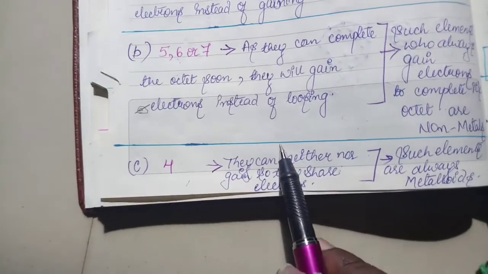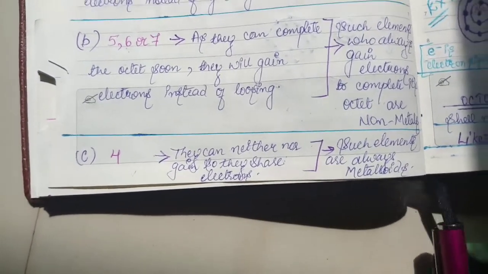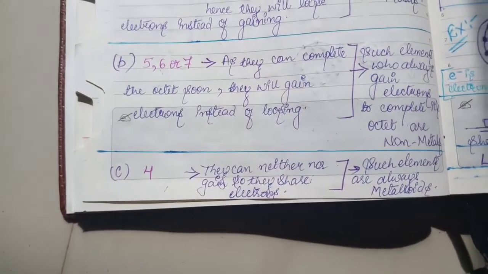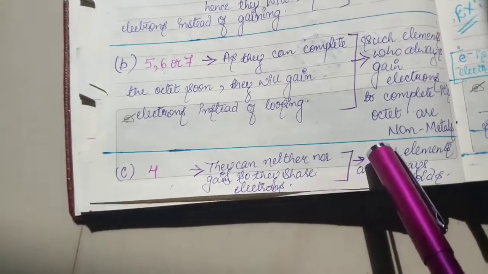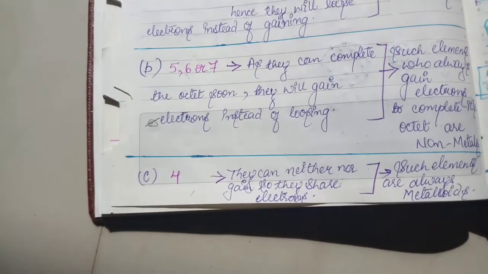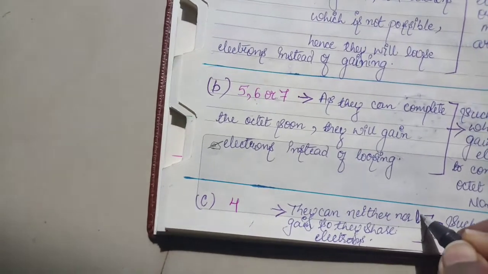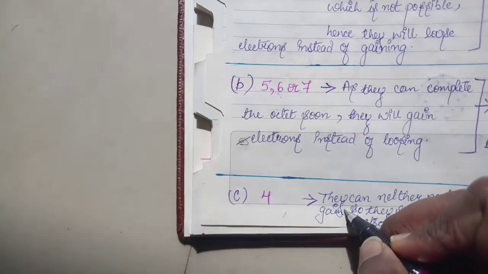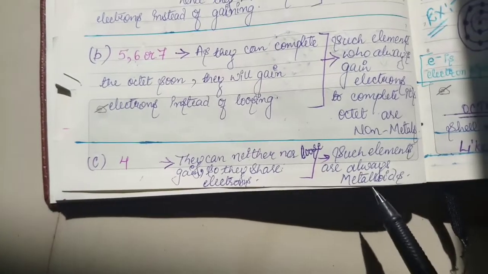What they do, they say, okay brother, you take mine, I take yours. We will share the lunch together and eat with our tummies full together. Your lunch is also tasty, my lunch is also tasty. You want mine, I want yours, and both will have the same thing. So they can neither gain nor lose electrons. Understood, children? They can neither gain nor lose electrons, so they share electrons. Understood now? And such elements are metalloids.